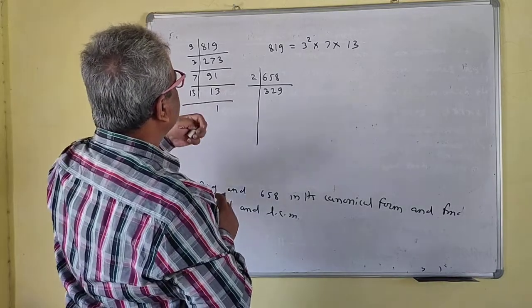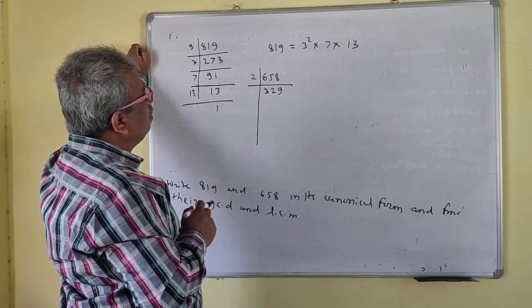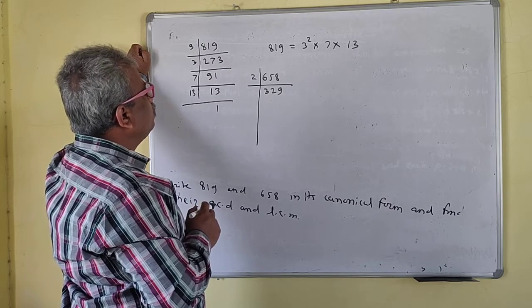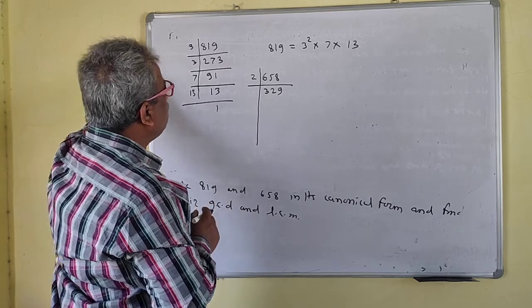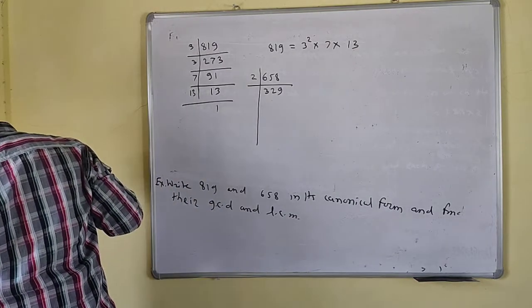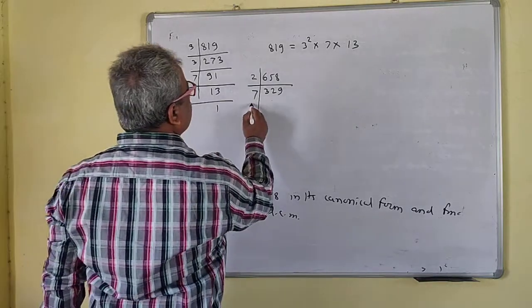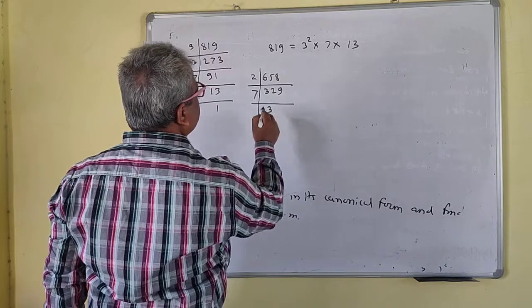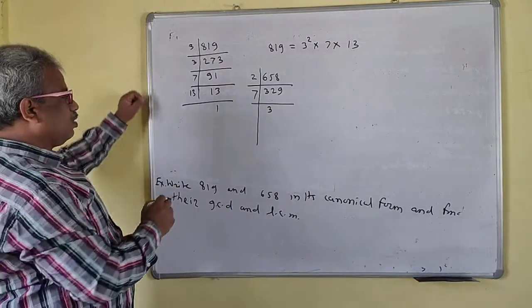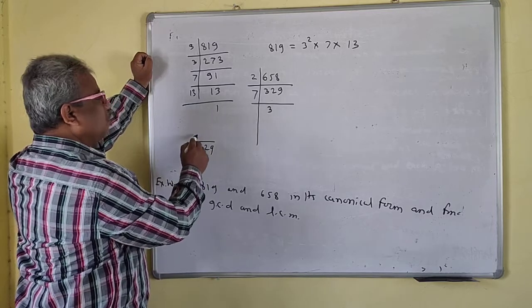So 7 times 4 is 28, 21. Okay. After 21, there is 119. Yes, it is divisible by 7. Okay, so divisible by 7. So this is what? 329 divided by 7.